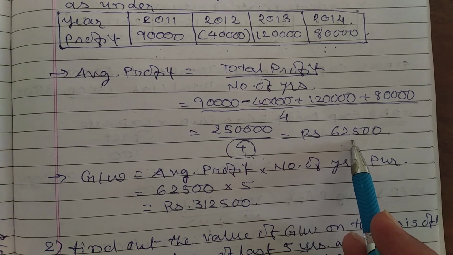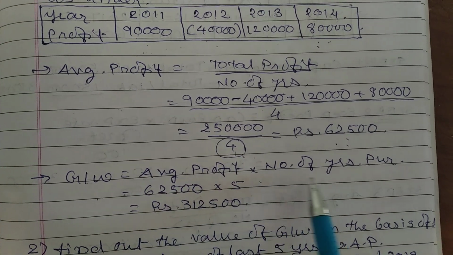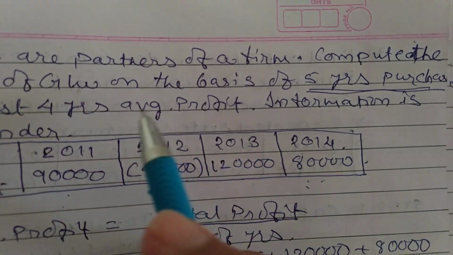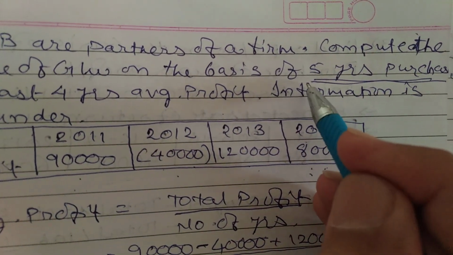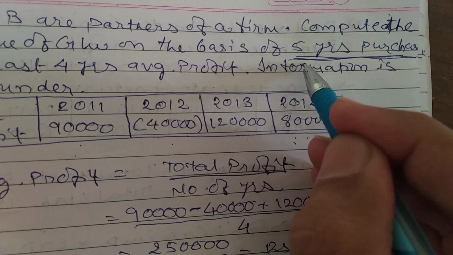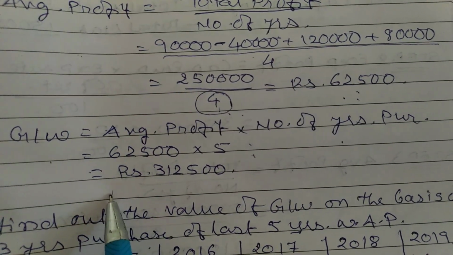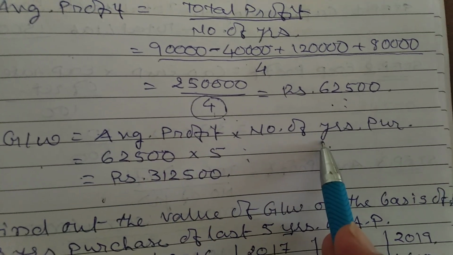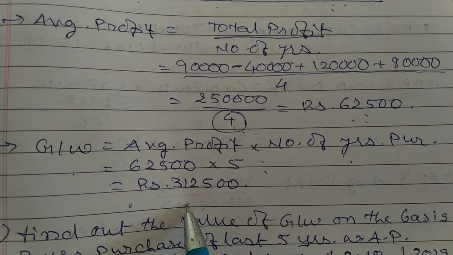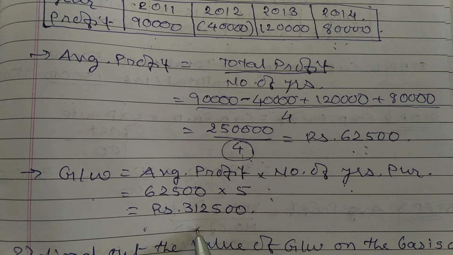By using average profit, find out goodwill. Goodwill is equal to average profit into number of years purchase. As it has already been given to find out the value of goodwill on the basis of 5 years purchase of last 4 years average profit, that means the same 5 years is going to be multiplied to find out the value of goodwill. Average profit into number of years purchase. That's why 62,500 into 5, that comes to 3,12,500. This is with the help of the simple average profit method.